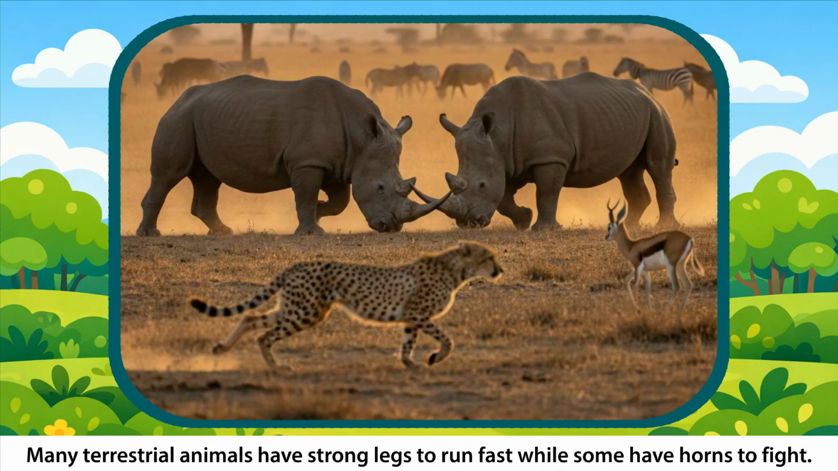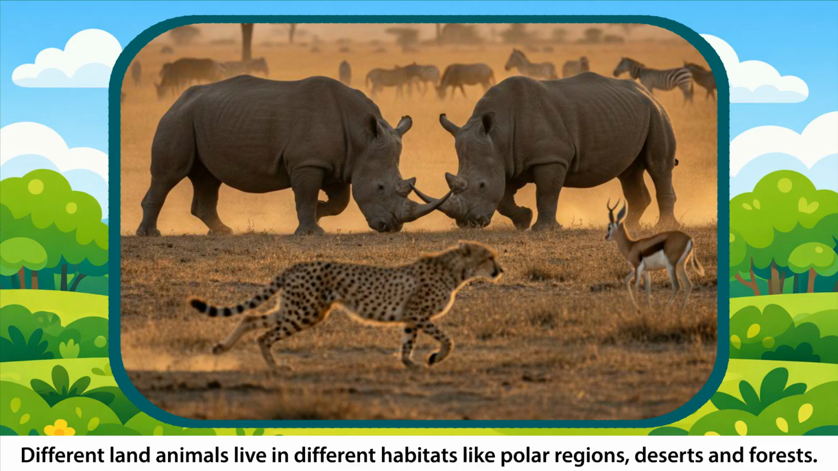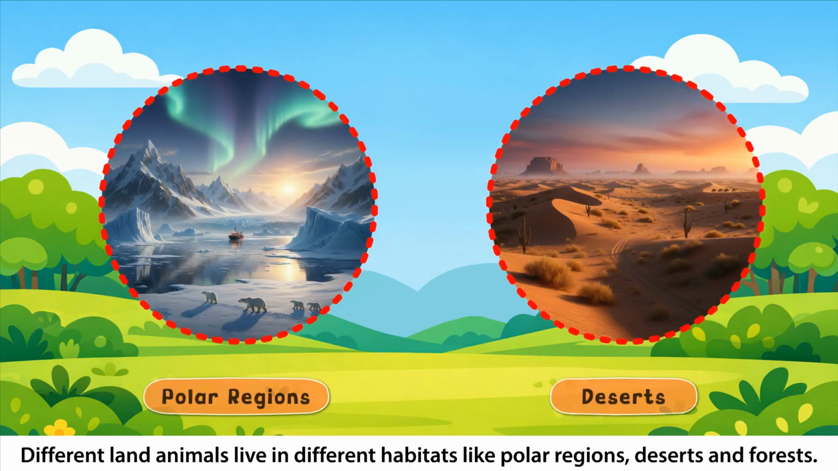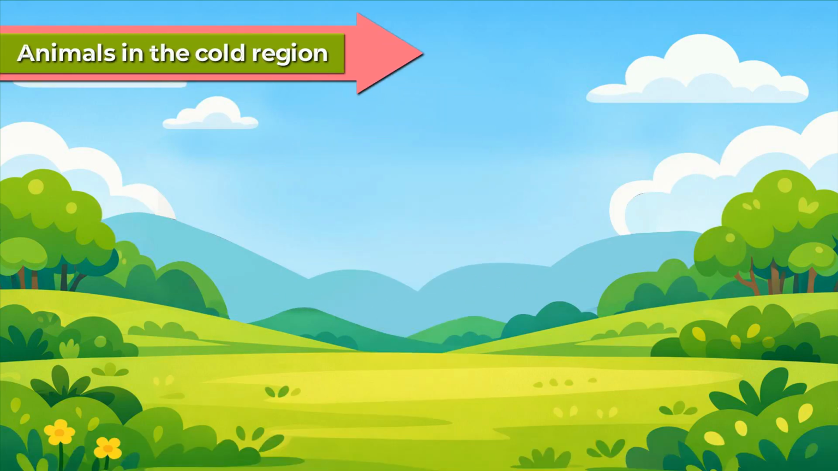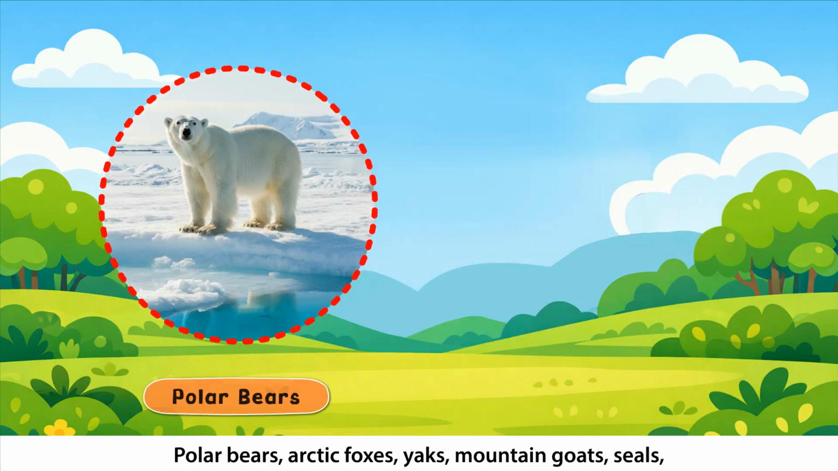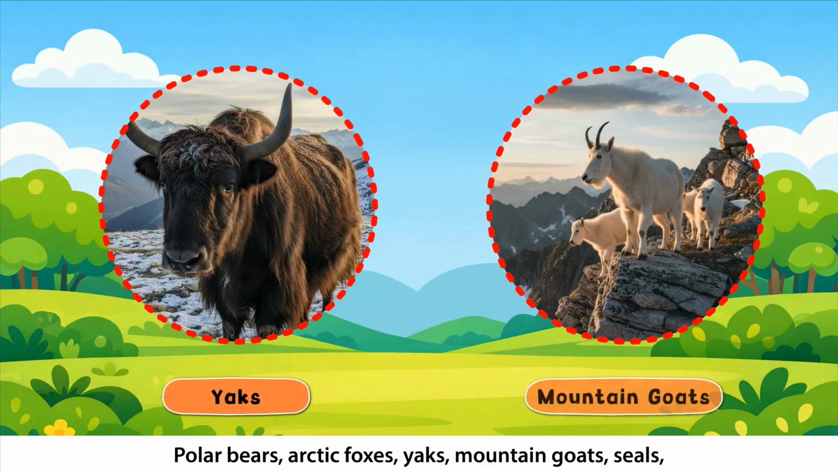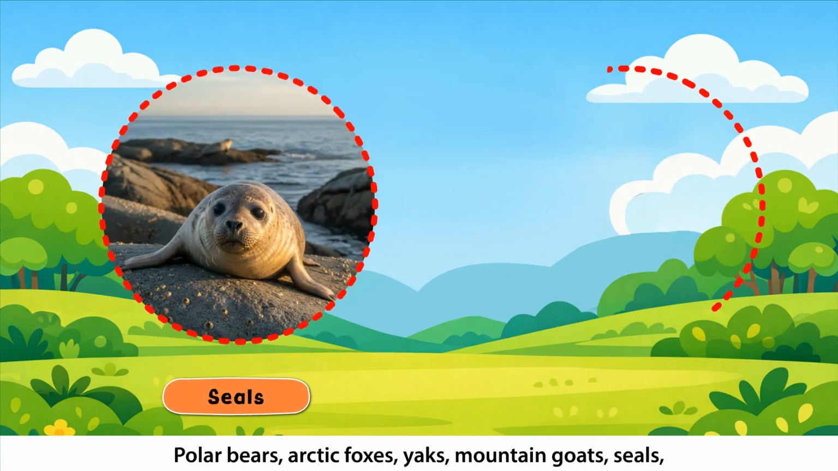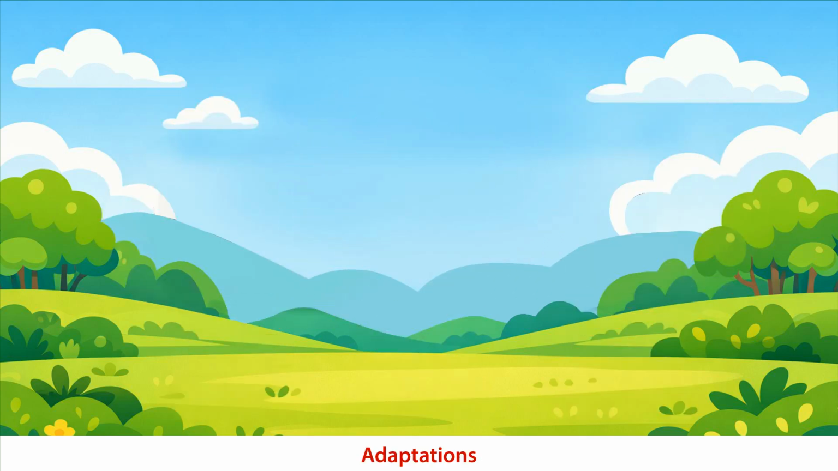Many terrestrial animals have strong legs to run fast, while some have horns to fight. They have well-developed sense organs. Different land animals live in different habitats like polar regions, deserts, and forests. Animals in the cold region. The polar region is an extremely cold place. Polar bears, Arctic foxes, yaks, mountain goats, seals, walruses, and penguins are found here.